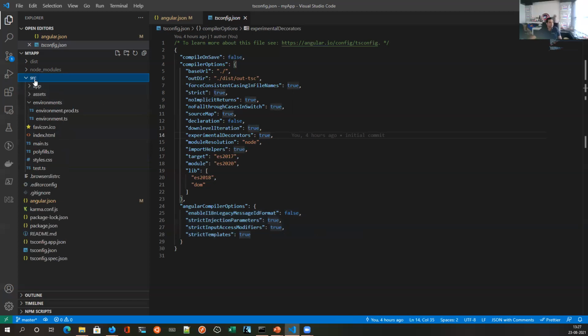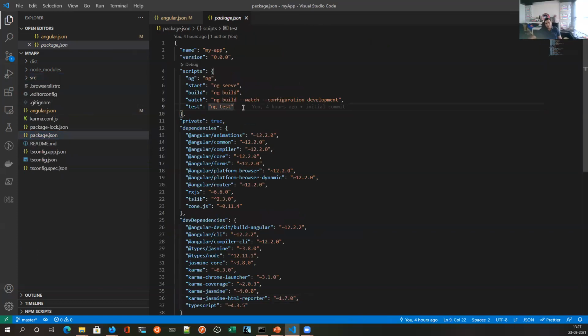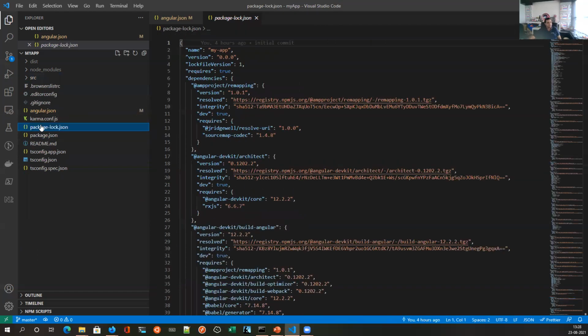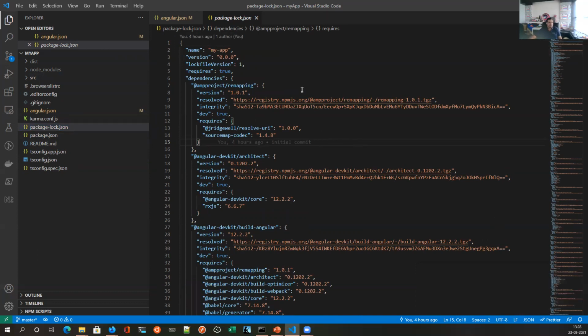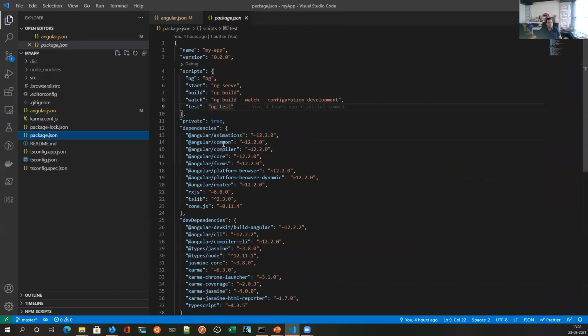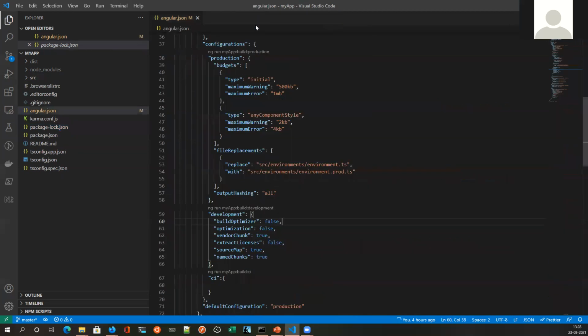So what is the difference between package.json and package-lock.json? The package.json is the file that you should be worried about. Package-lock is a file that is created by npm, so you don't have to see that file at all. You just have to understand this file. This is just a side file which you can ignore. Just don't delete it. It is useful in a CI environment, but you don't have to understand its structure. Okay. Thank you.